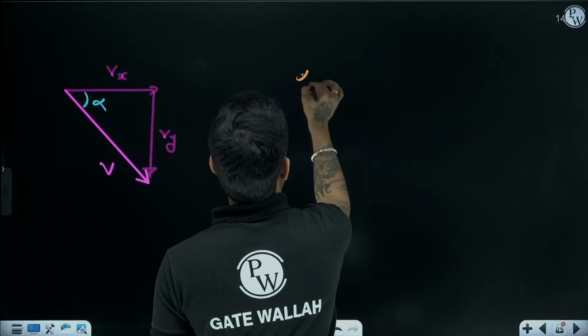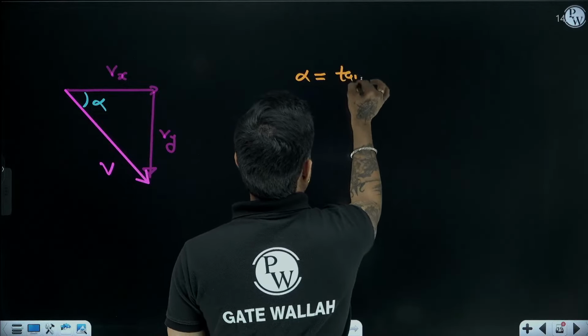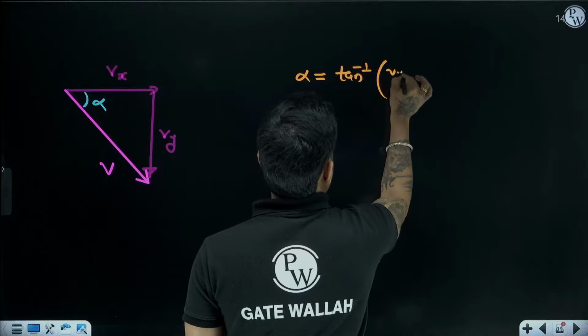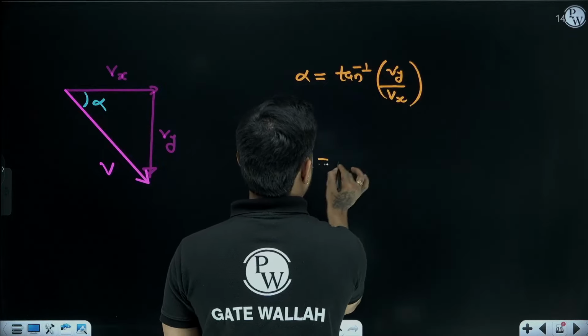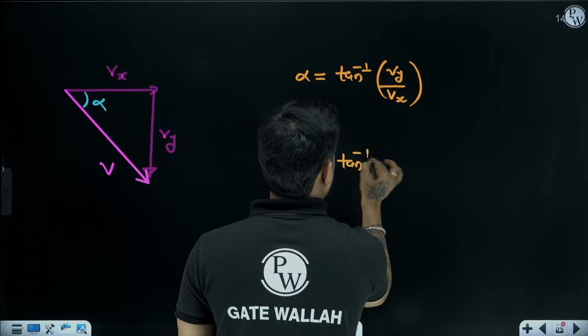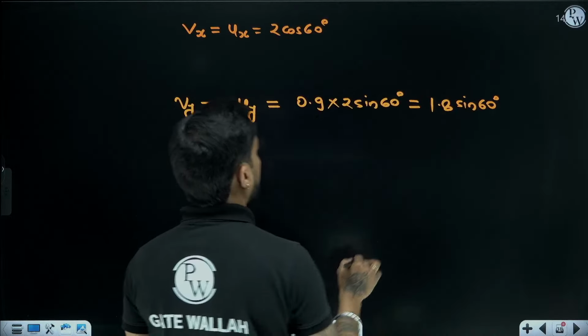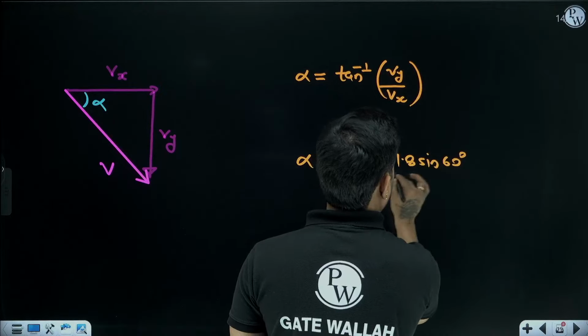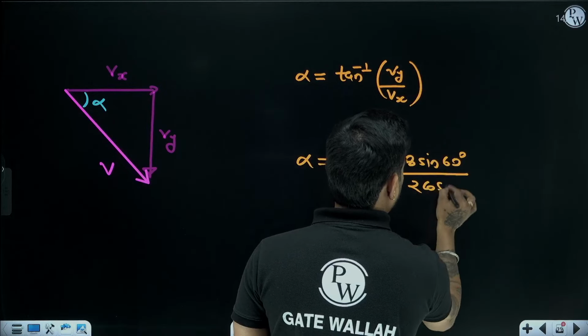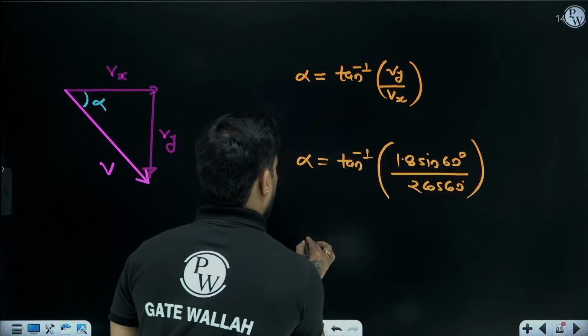So alpha will be tan inverse of Vy by Vx. So tan inverse of 1.8 sin 60 by 2 cos 60.